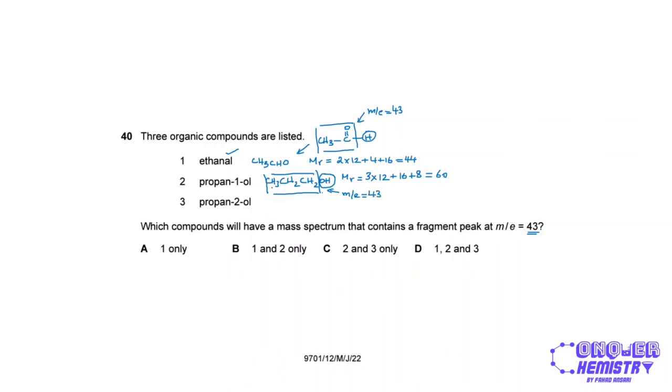And finally, we have propan-2-ol. Now, if propan-1-ol can give a peak at a mass to charge ratio of 43, so can propan-2-ol. Doesn't make a difference, right? So option D, all 3 are going to give you a peak at m/e equals 43.